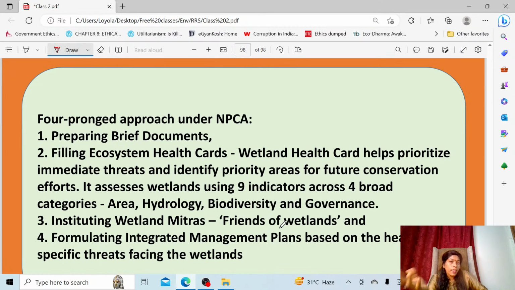Then schemes, programs, policies. What are the schemes? Any new schemes introduced by a world body, at the international level or at the national level? For example, for mangroves we have introduced one at the national level. In the same way, some scheme would have been introduced at the international level, which you have to keep track of. It is a very important thing to read. Even if a scheme, policy or program completed its 50th year, or, for example, around 2008 they introduced a scheme and now it is the 15th year, you have to keep track of that. Any new initiative introduced under that scheme, you have to be very careful about when studying schemes, programs or policies.